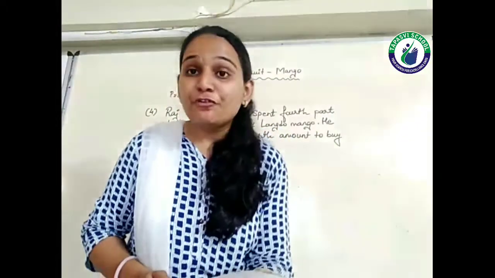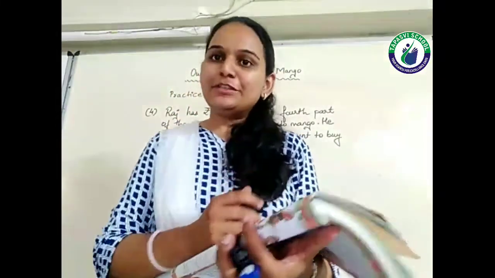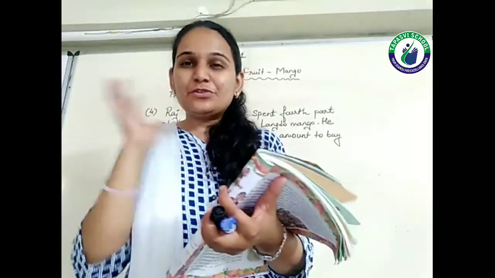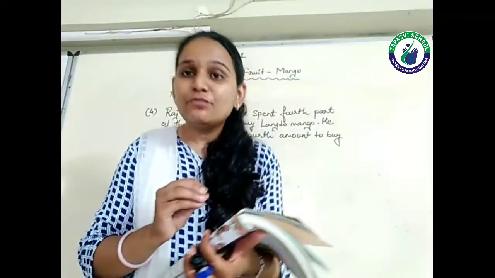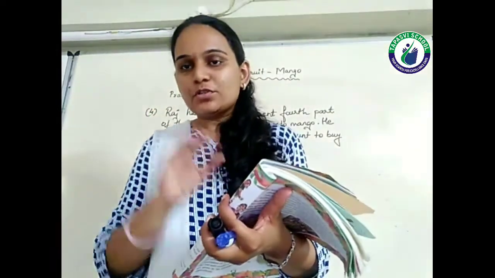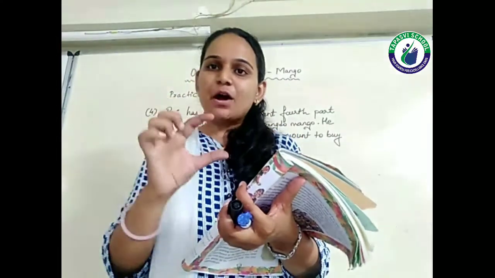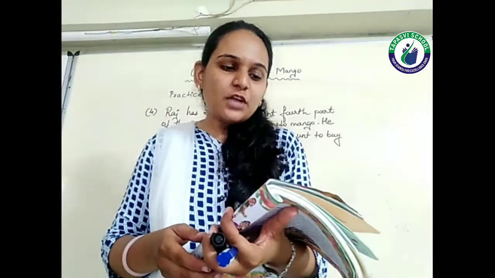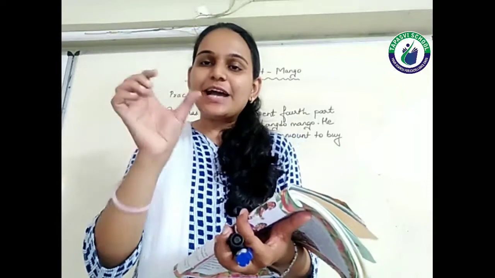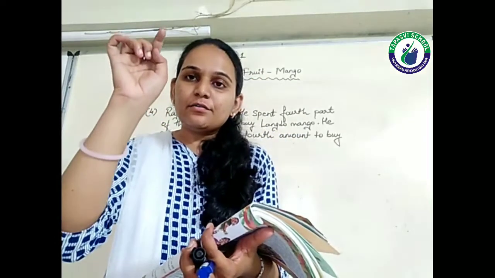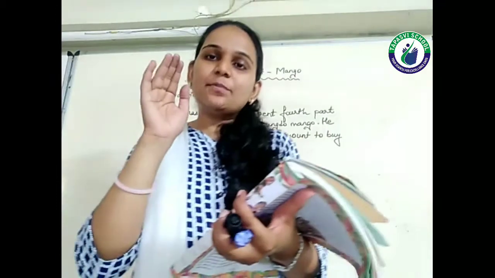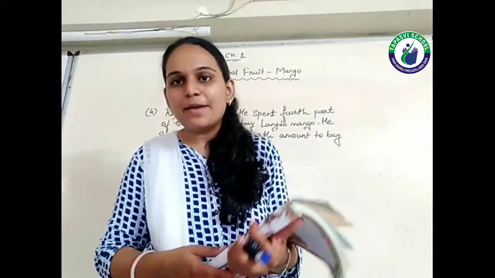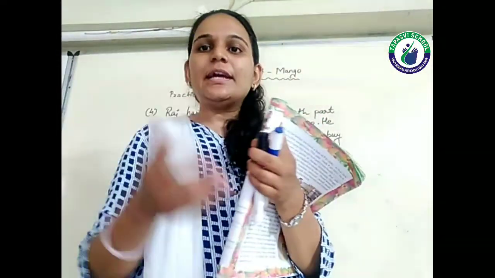Now let's see question number 4. Raj has rupees 100 with him. He spent a fourth part of the amount to buy the Langdo mango. First we need to clear the concept. What is meant by 1/4? 1/4 means 100 divided by 4. Whatever answer comes, that much is the amount he is spending to buy the Langdo mango. He spent the rest, the 3/4 amount, to buy the kesar mangoes. That means whatever answer comes for the 1/4, you just subtract it from 100. So you will get the remaining amount. From the remaining amount he is buying the kesar mangoes. So let's see the calculation, then you can get a better idea.